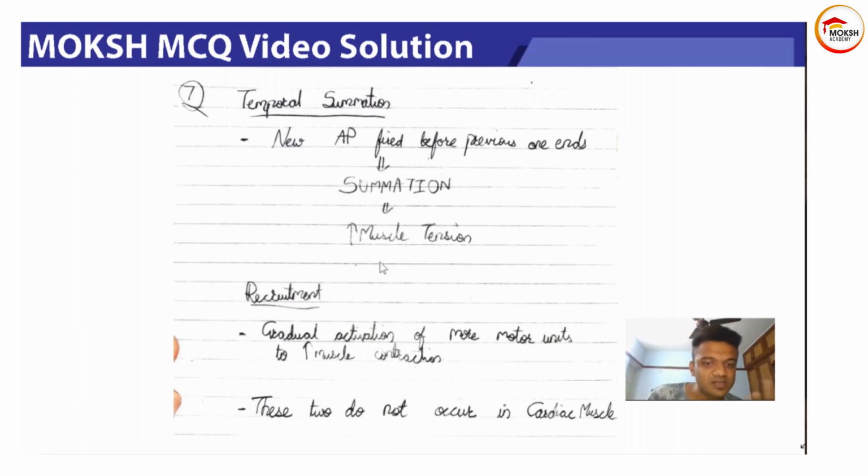But where does this happen? This occurs everywhere except cardiac muscle. This also occurs in smooth muscle, people. Whenever we eat more, our stomach has to work more. But this doesn't occur in cardiac muscle, because in cardiac muscle the action potential has a phase 2, which is elongated phase, and that is known as refractory period. What is refractory period? Refractory period is the period when a second action potential can't work on a muscle. Learn about refractory period. And cardiac refractory period is so much more. It is such a big graph, right? Action potential graph, we draw it so big. So that's the reason why these two things can't happen, because cardiac muscle for the major part remains in refractory period.